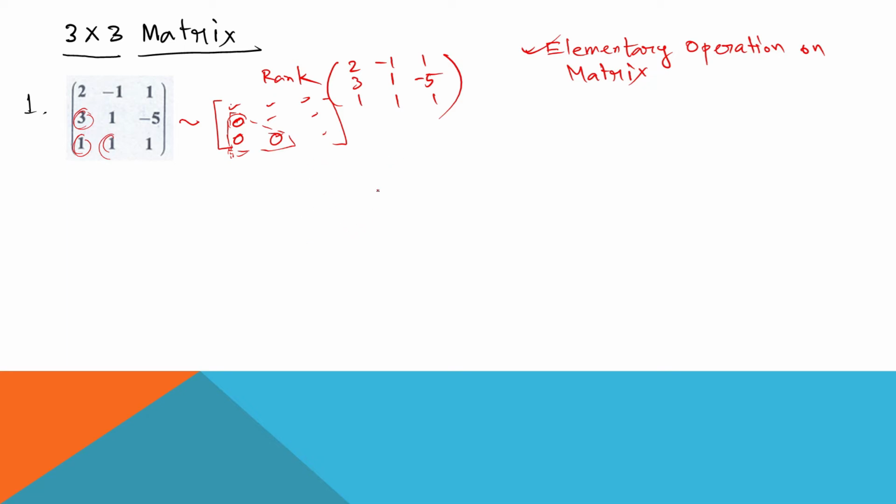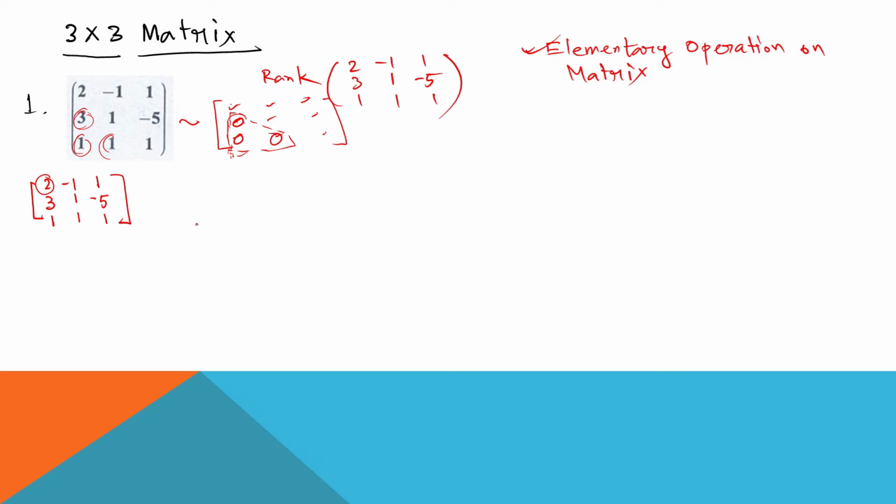Let's start with this one. So our matrix is 2 minus 1 1, 3 1 minus 5, 1 1 1. For the first step of elementary operations, always remember your first element must be equal to 1.